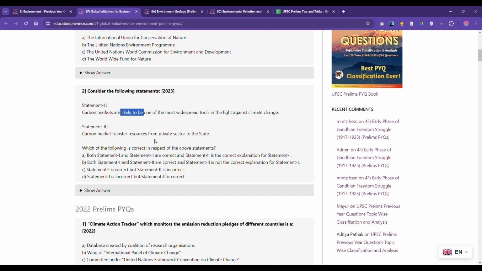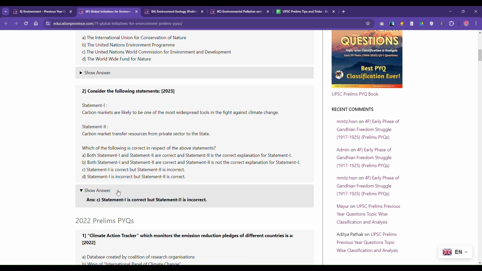And the second statement, let's say we don't know. But if you see the answer, statement one is correct, but two is incorrect. So what we thought, that because it's a generic statement it will be true, it actually came out to be true. It's a generic statement and it is true. So this is the second example.